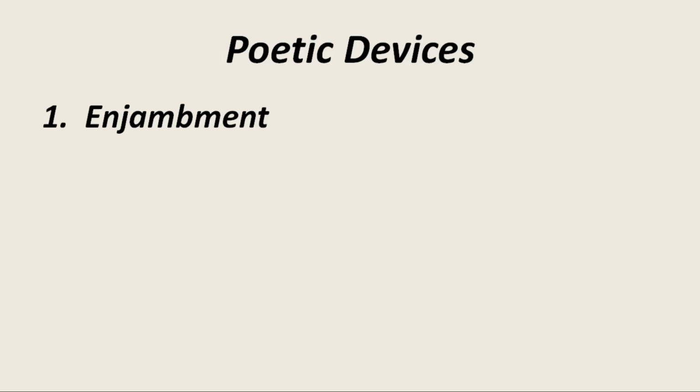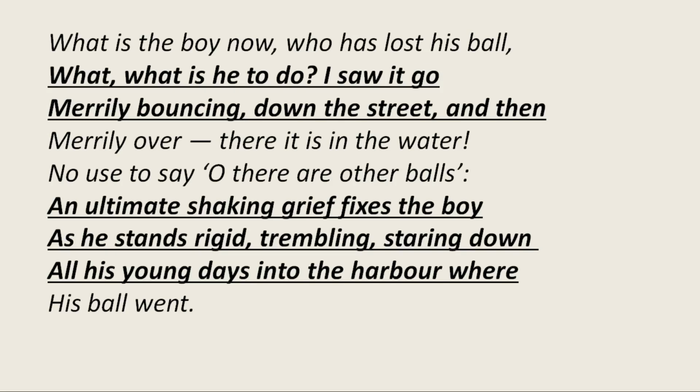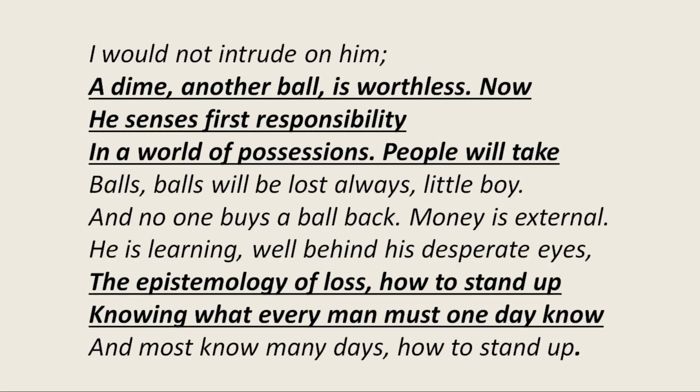First is enjambment. Very simple. When there is no punctuation mark at the end of a line, it is called enjambment. As you can see the underlined sentences, there is no punctuation mark at the end, no comma, no full stop, nothing, no exclamation. So these are examples of enjambment. Similarly, you can see more lines. No punctuation mark has been used here. So this poetic device is called enjambment.